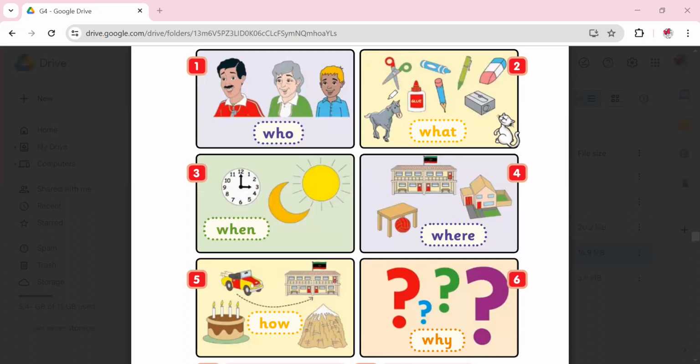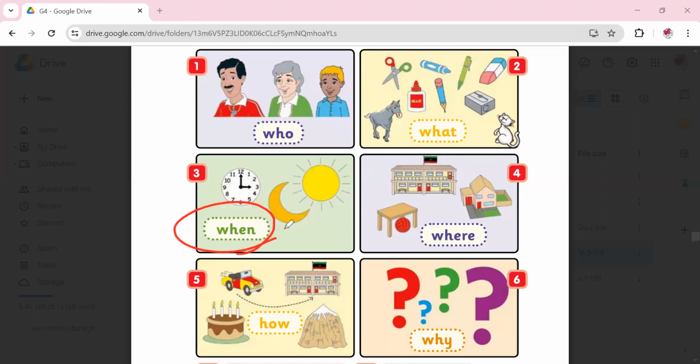This is the question that we will be using. And if I'm asking about a pencil, I would say, what is this? The answer would be, it is a pencil. Or what is this? It is a pen. I can also use it to ask about information, like, what are you doing? Or what is your name? When we ask about your name, we want the information, we want the knowledge to know what's your name. So these are the two usages for what. We use it to ask about things or information.